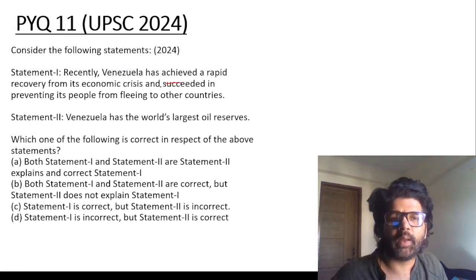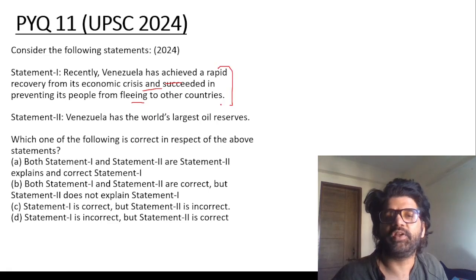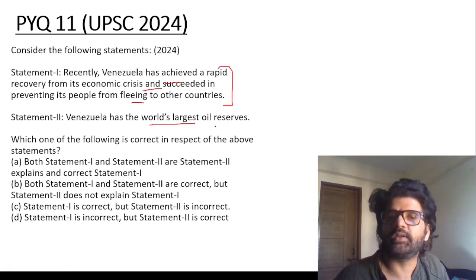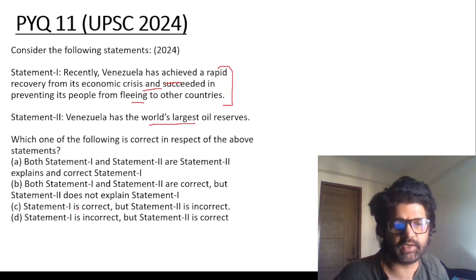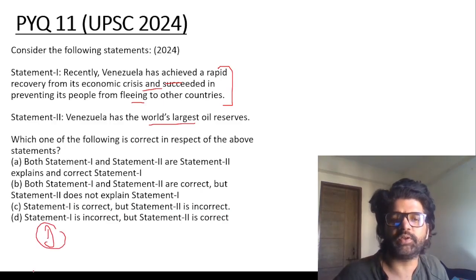Recently, Venezuela achieved rapid recovery from... no. They are facing a lot of issues, guys. And yes, Venezuela has the largest oil reserves. So the first statement is wrong, the second is correct. Answer is D. Statement 1 is incorrect, statement 2 is correct, and D means that.